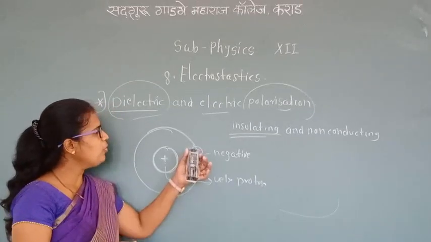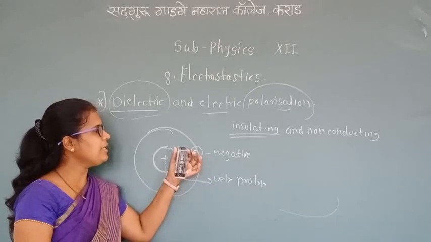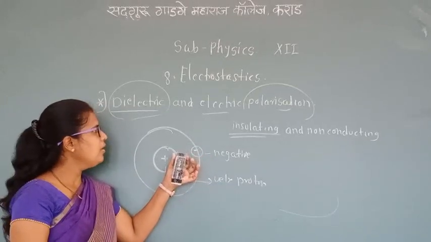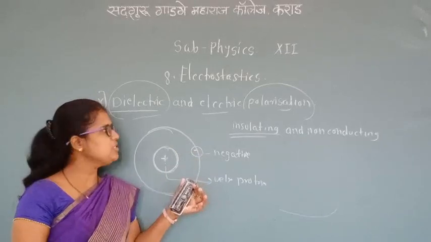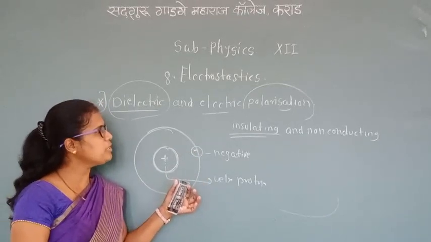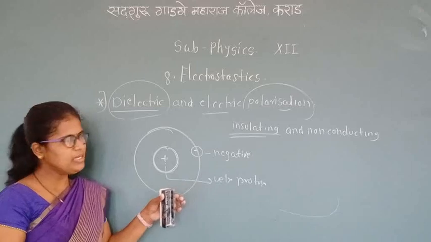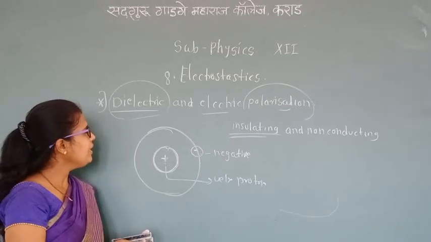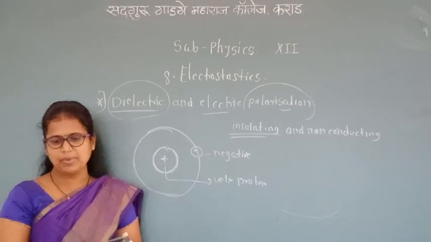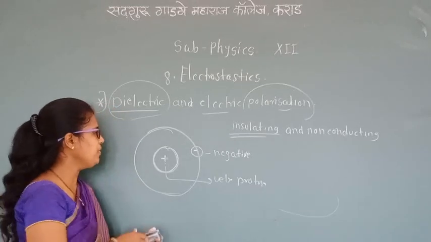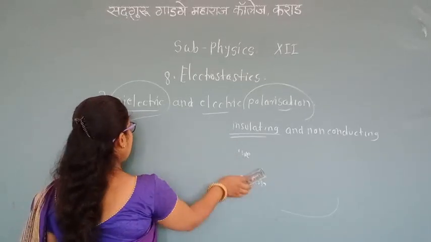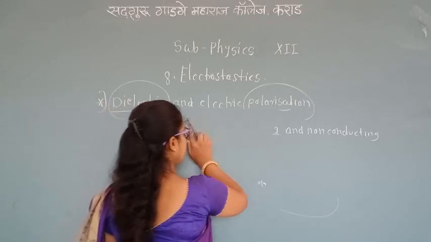Polarization means that when an external field is applied to a dielectric material, it shows a net dipole moment. Those materials showing this dipole moment are dielectrics. For example, glass, wax, water, wood, paper, rubber. These are examples of some dielectrics.